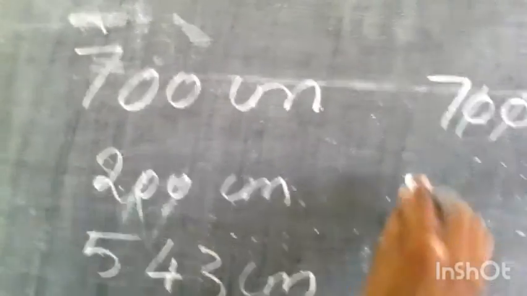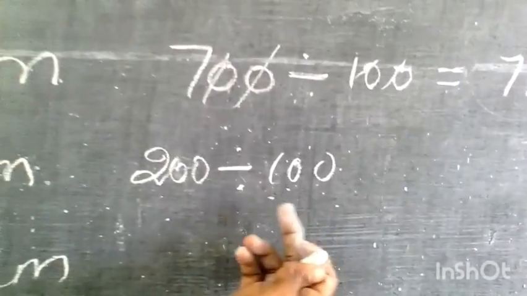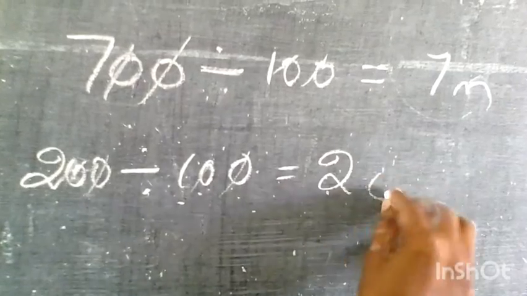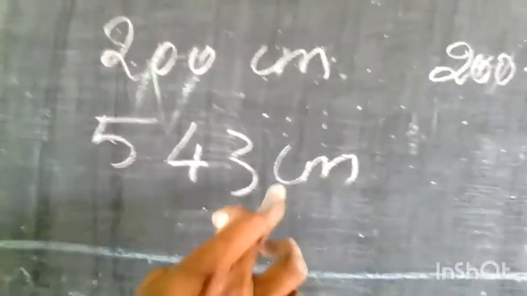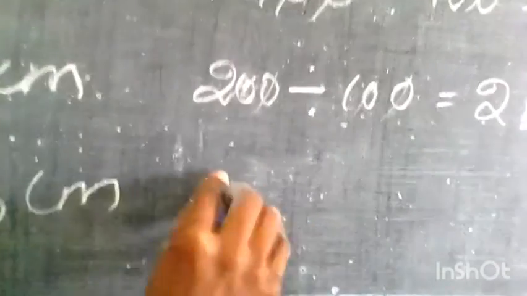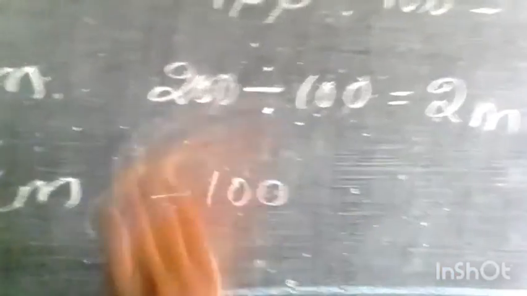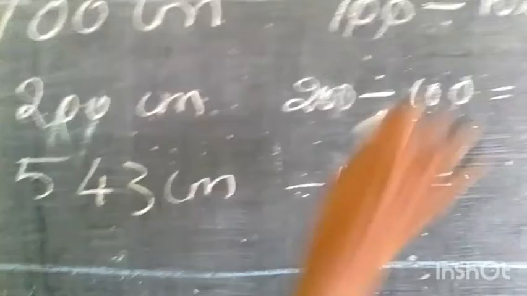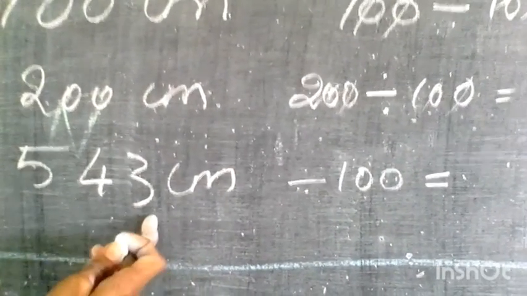Similarly, here you can check 200 divided by 100. I am going to make this centimeter into a meter, right? So again it is 100, so I have to divide it. The answer is 2 meter. See here, 543 centimeter divided by 100. I am going to make it into a meter. So here there are 2 zeros, so 2 decimal places. If a 0 is there, I strike it out. I don't have a 0 now, so I have to put a decimal point here. Right? After 2 digits, I have to put a decimal point. So the answer will be